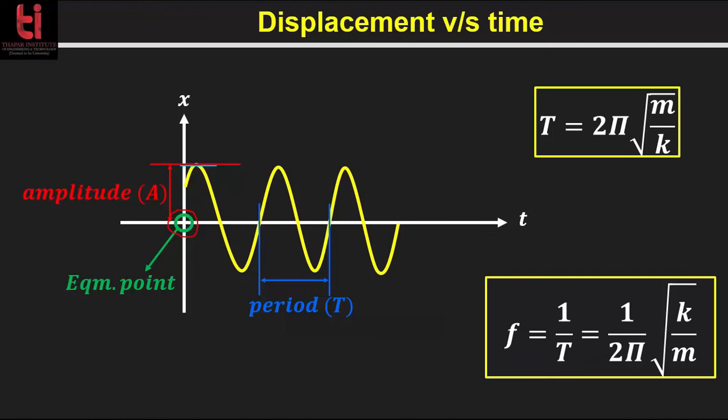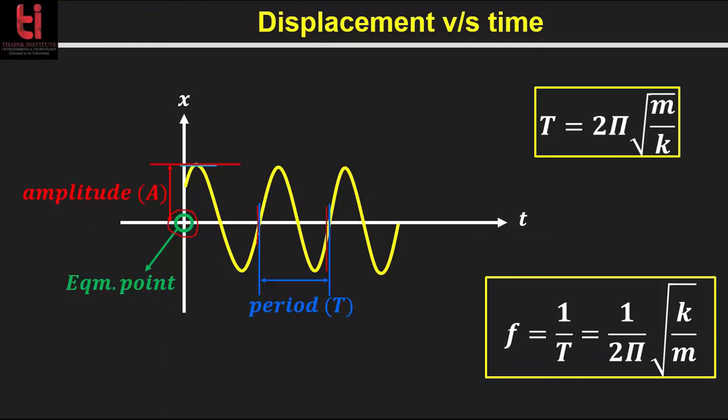Basically, amplitude is the height from the central line to the peak. Or we can measure the height from the highest to the lowest point and divide that by 2. And this is the period, which is actually the time required to complete one full cycle.